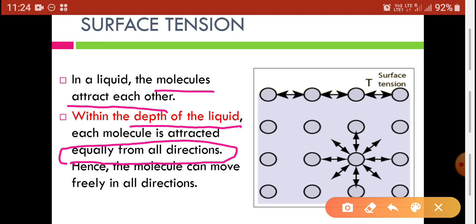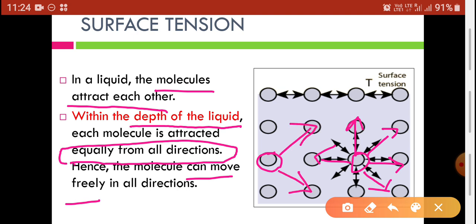Hence the molecules can move freely. This is the reason why the molecules present in the depth can move freely, because they are attracted equally from all directions.